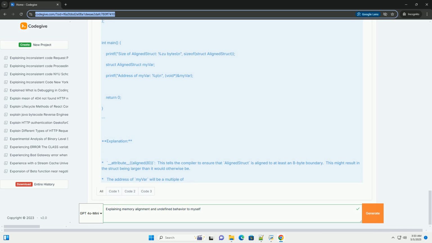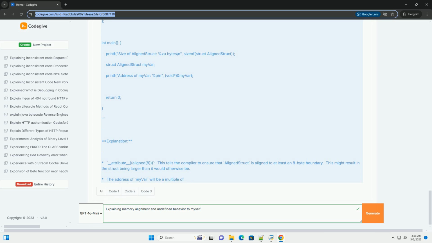How to change alignment, attributes and pragmas. C and C++ provide ways to influence alignment, although the specific syntax might vary slightly depending on the compiler. __attribute__((aligned(x))), gcc/clang.